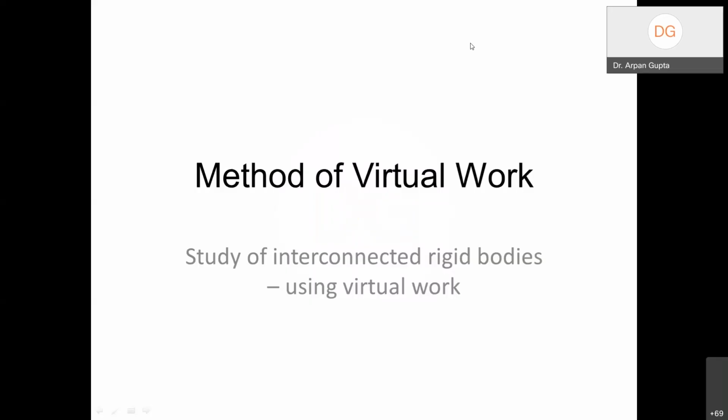Okay, very good morning to all of you, and let us get started with another very interesting topic, which is called the method of virtual work. I'm sure you must be acquainted with work, the concepts of work, at least the basic concepts.